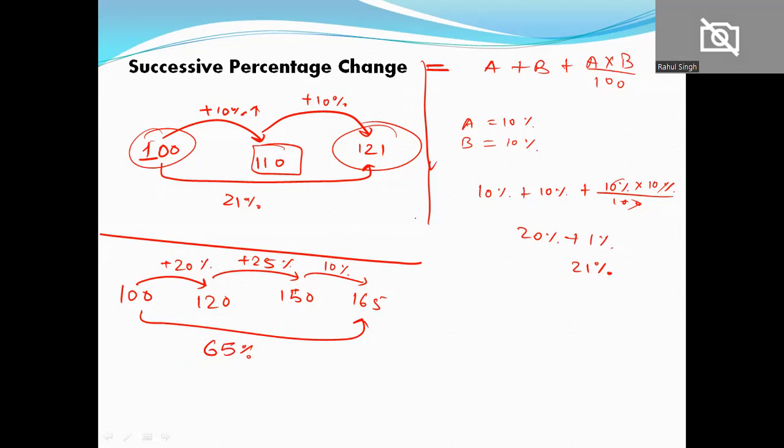अब यहाँ पे क्या होता है कि you can't apply this directly to a formula, because वहाँ पे वो दो के लिए ही applicable है. We have to apply for 3. Then we have to pair up, कि A को 20% मान लेता हूँ, B को 25% मान लेता हूँ. इनसे जो result बनेगा, we have to pair up with 10.